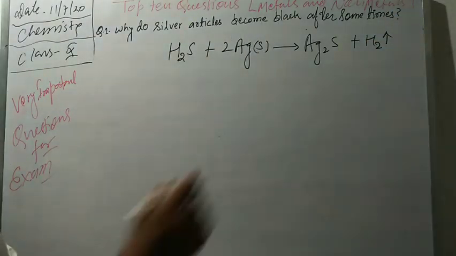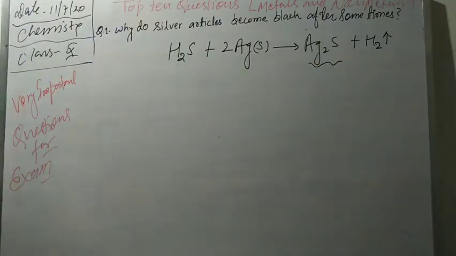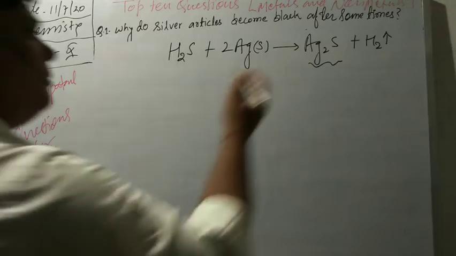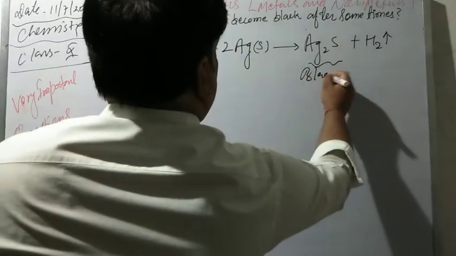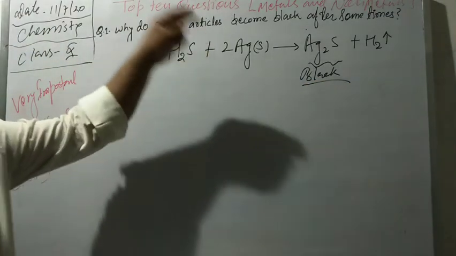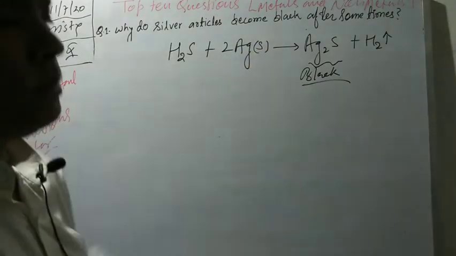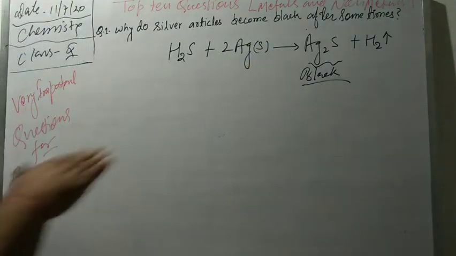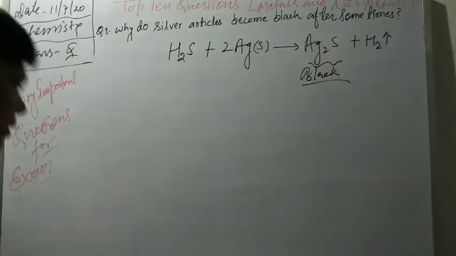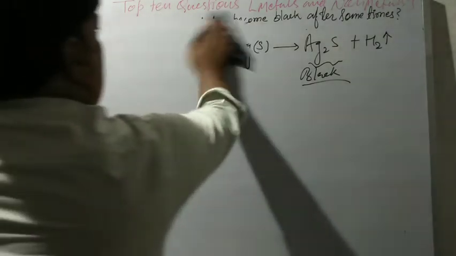Due to that H2S, the silver articles become black after some time. The black layer of silver sulfide forms when H2S gas reacts with silver, a metal, giving that black coating over the silver article.